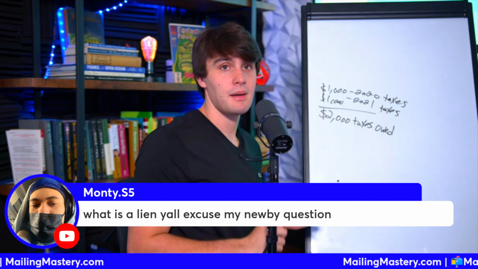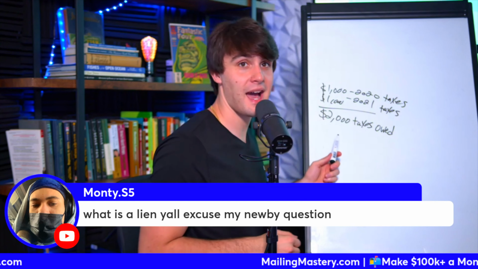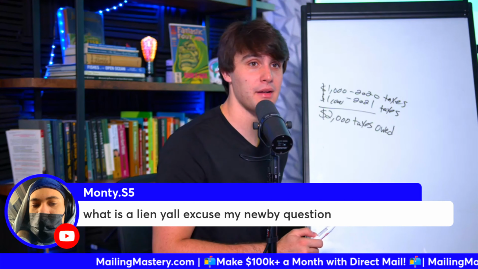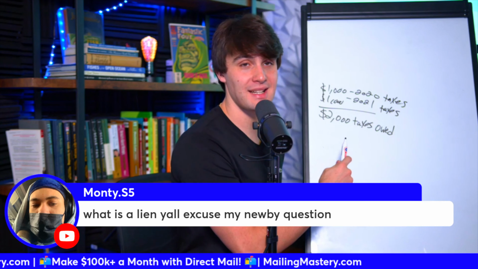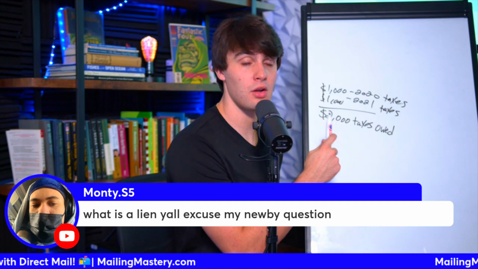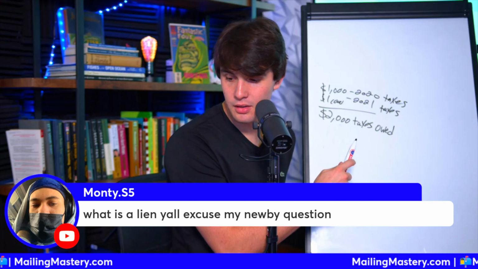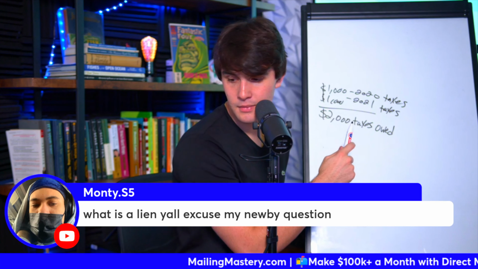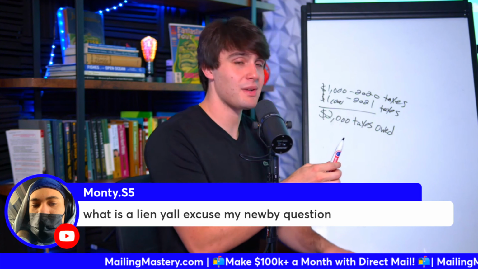So that means I owe $2,000 in taxes, right? So the court's probably going to put a $2,000 lien on the house, because whenever I decide to sell this house, $2,000 out of that sale is going to go to the local government for the money they got owed. That's what a lien is, as an example.